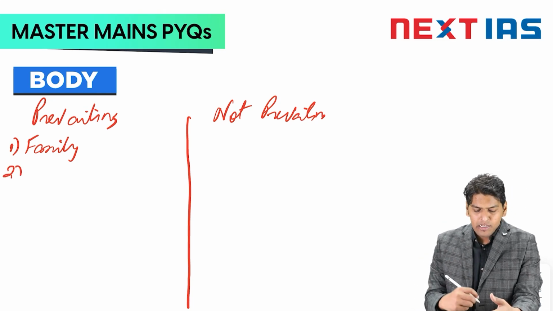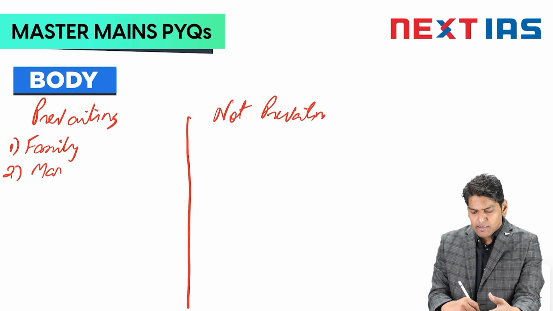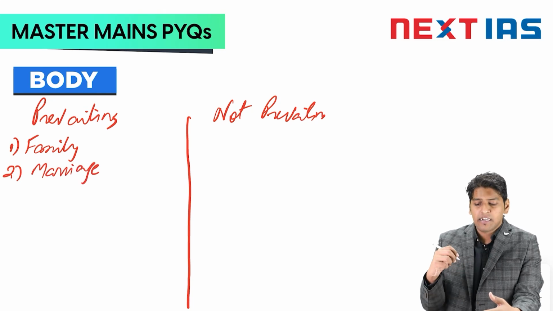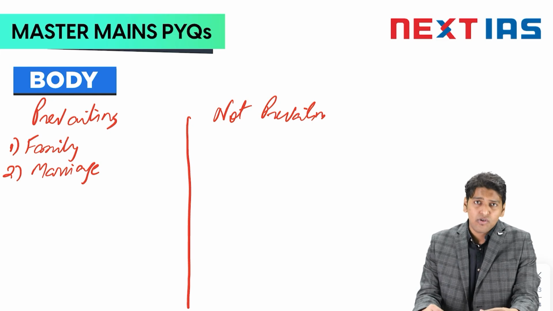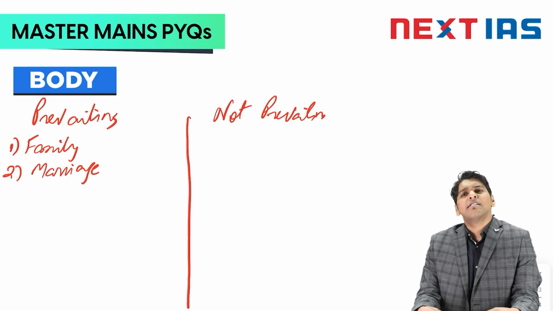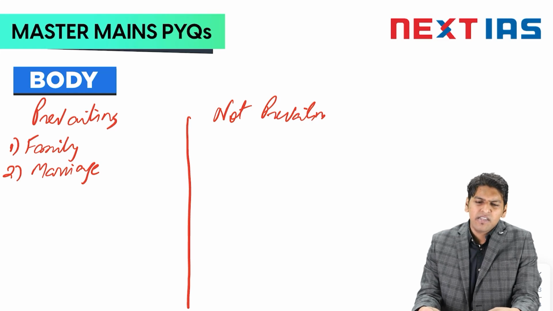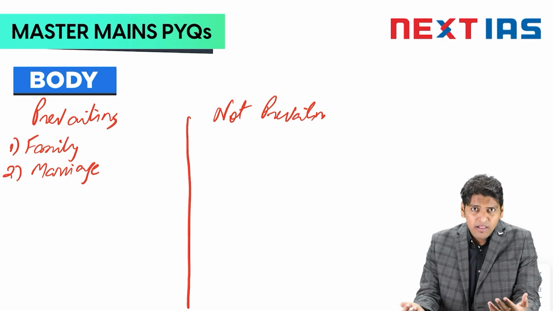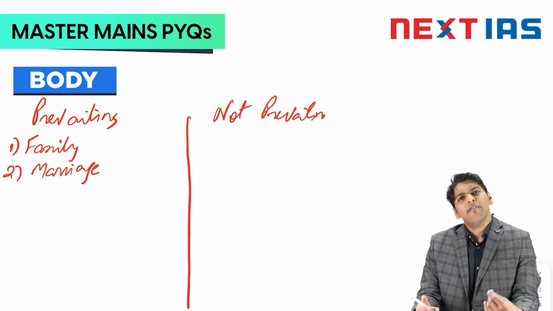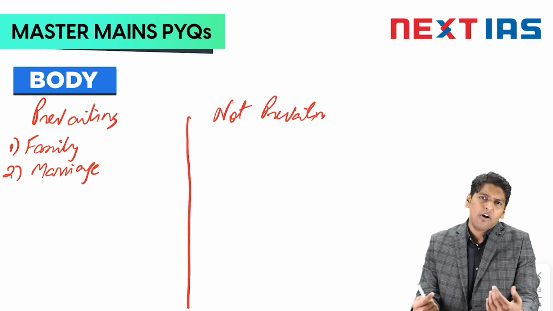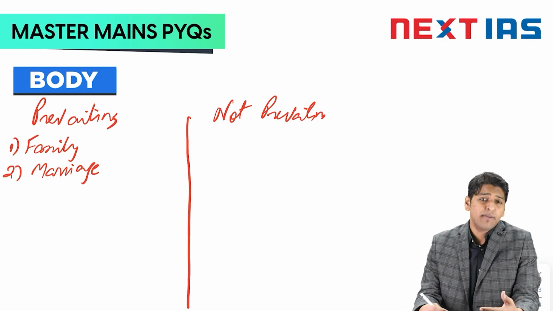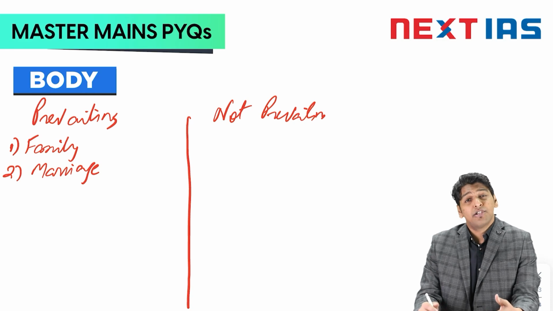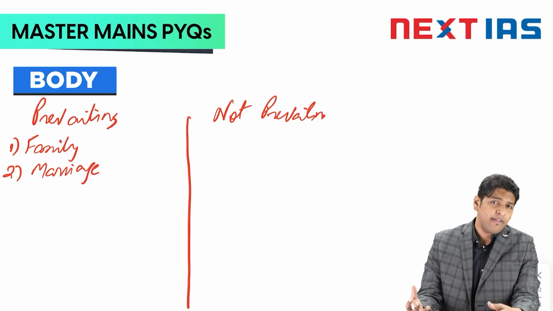Then there is the institution of marriage. Marriage is still a very important social concept in India, though its importance has come down drastically in the West. There it is sometimes a formality; marriage is not required, and people can live their lives together even without a stamp of approval of marriage. But in India, the institution of marriage is very much alive and kicking.